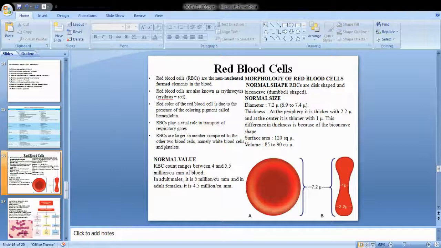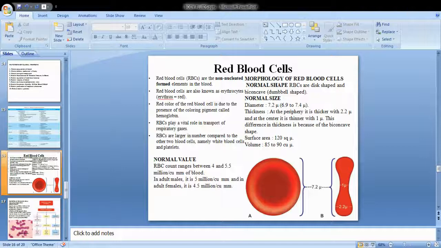In general, the normal value ranges from 4 to 5.5 million cells per cubic millimeter of blood. For male it is 5 million, and for female it is 4.5 million, a little lesser, because RBCs are lost during the menstrual cycle, etc. That is why the number of RBCs is lesser in females than males.